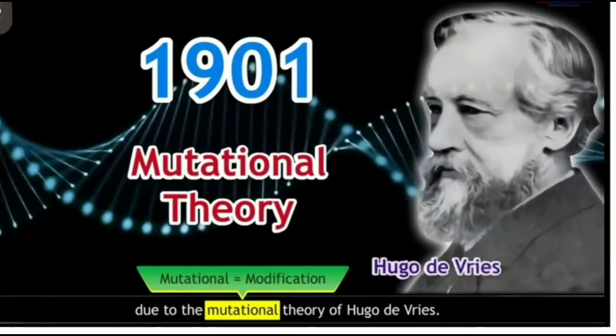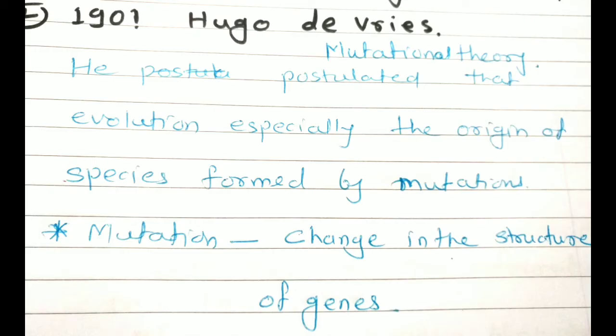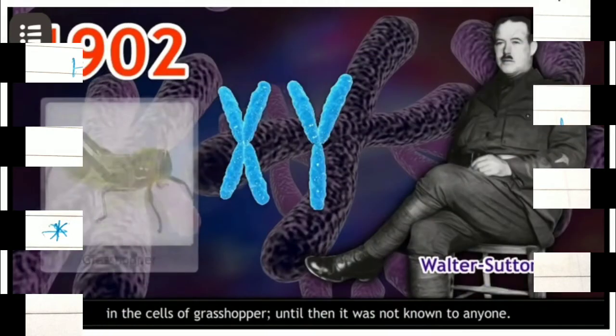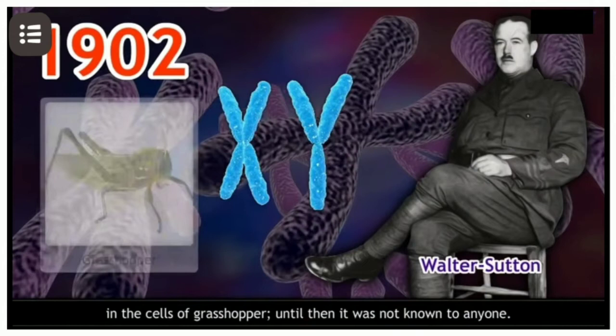In 1901, the mutation theory of Hugo de Vries was understood. He postulated that evolution, especially the origin of species, is formed by mutations. What is mutation? Mutation means change in the structure of genes. In 1902, Walter Sutton observed the paired chromosomes in the cells of a grasshopper. Until then, it was not known to anyone.